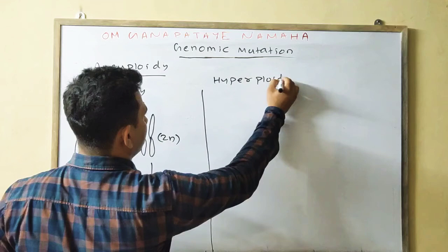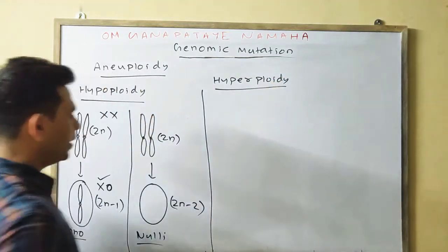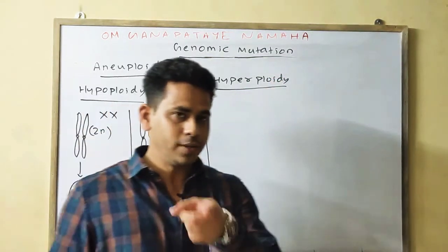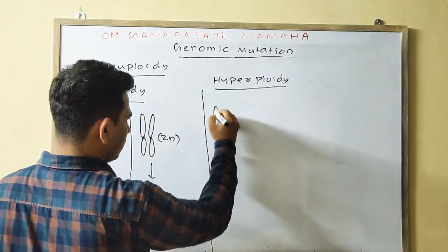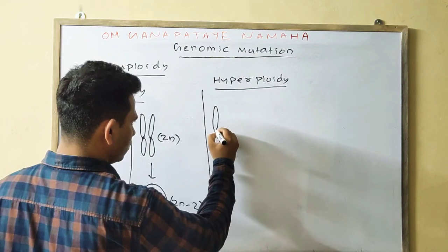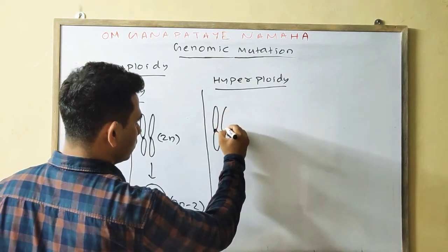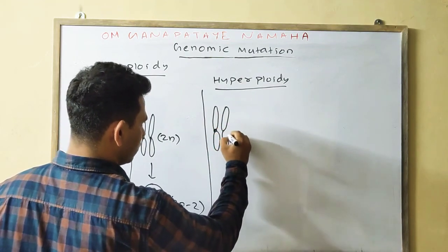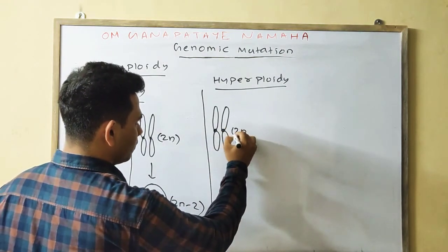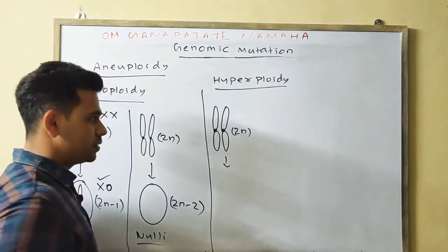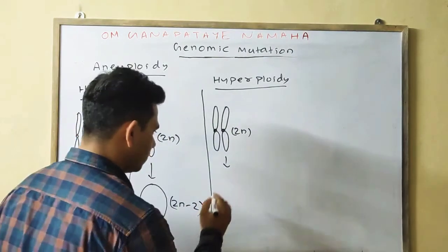Hyperploidy. What happens in hyperploidy? We discussed 2 examples, trisomy and tetrasomy. Simply, if these are your 2 chromosomes, 2n, and one chromosome is added, then 2n plus 1.